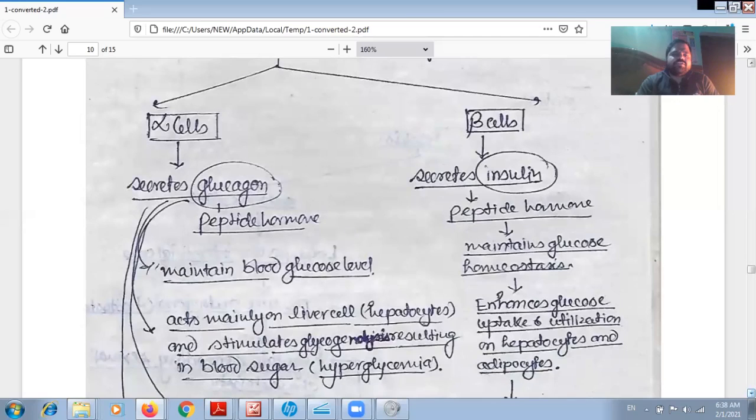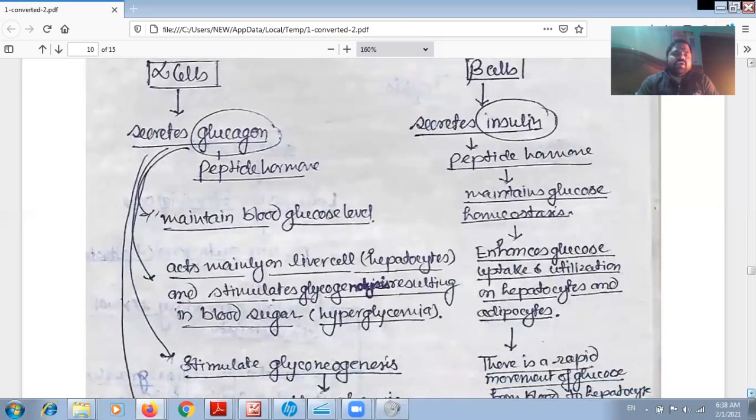Glucagon maintains the blood glucose level, and insulin also maintains the glucose level in the blood, so we will see in what manner they are different.